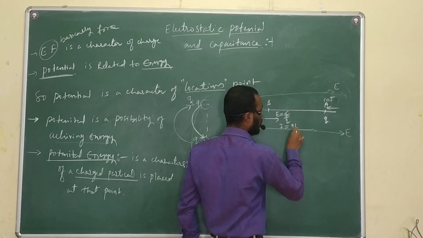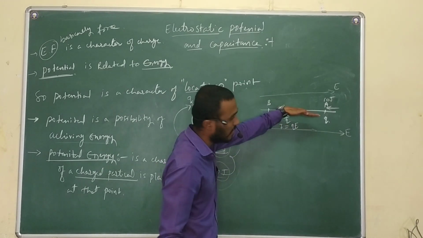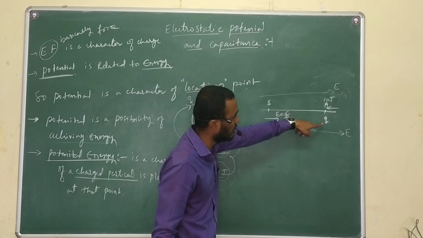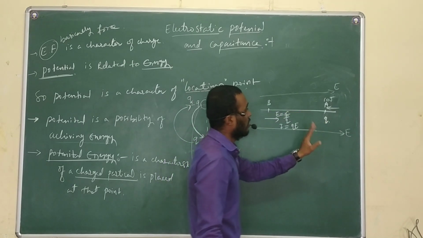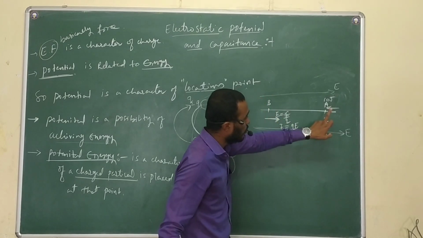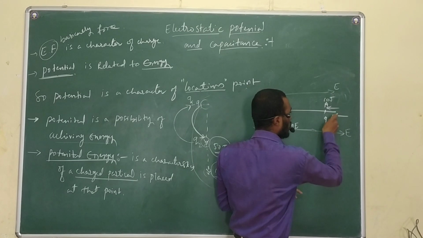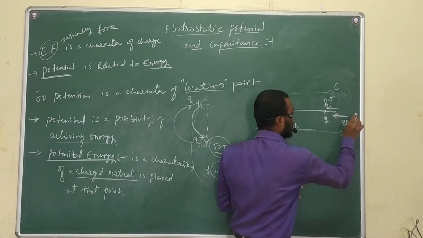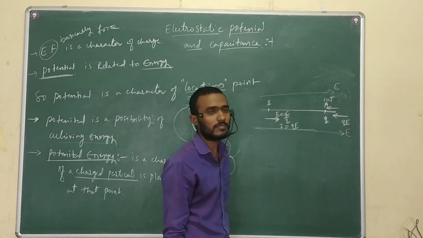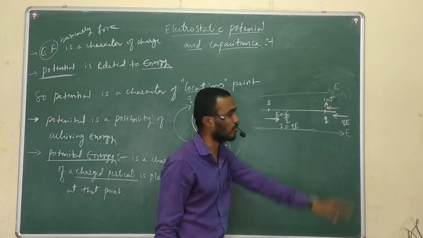F is equal to Q into E. Q into E amount of force is exerting on the test charge Q in this direction. So, to hold the charge at this point, I have to apply the same amount of force in the opposite direction. So, at this point, this charge is having, let us assume, 10 joule.